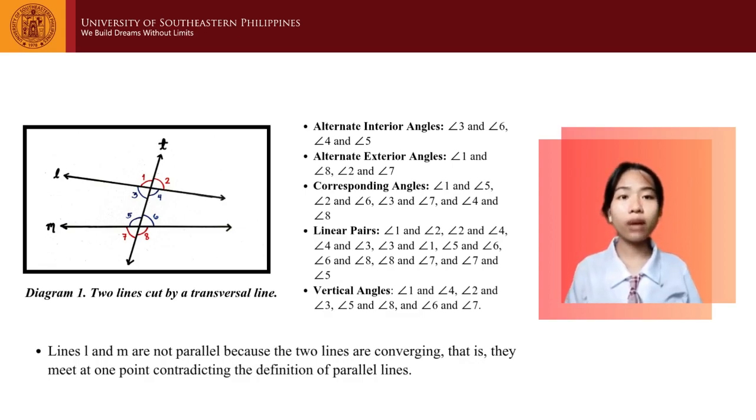Based on the diagram, we notice that the lines appear to be converging, meaning they will meet at a certain point. Because of this, the lines are not parallel, since parallel lines must never intersect. This shows that even if angle pairs can be identified, the condition for parallel lines depends on consistent angle relationships.